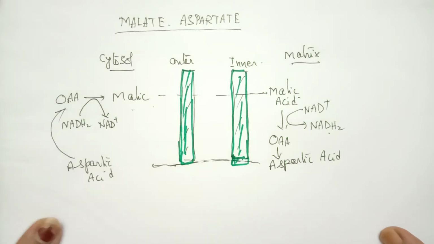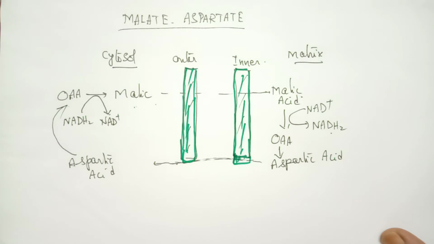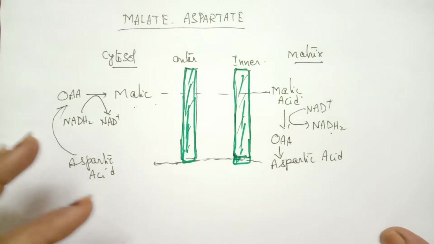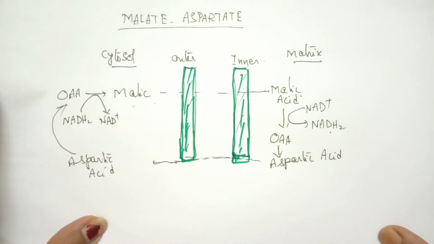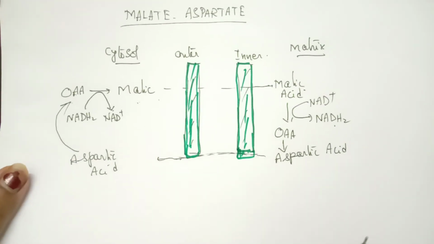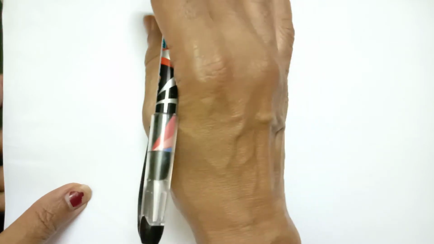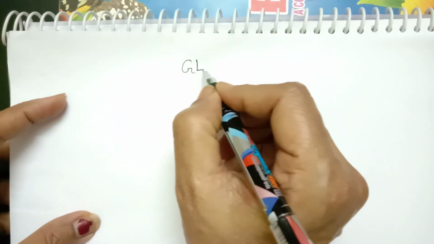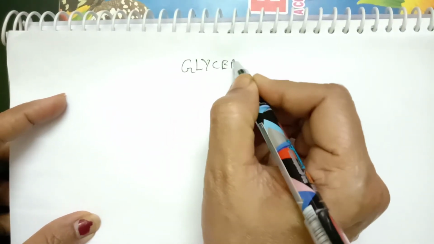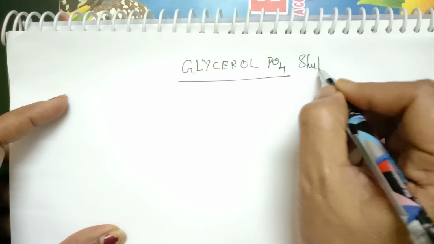Now let us see the other type of shuttle system, which is called the glycerol phosphate shuttle system.